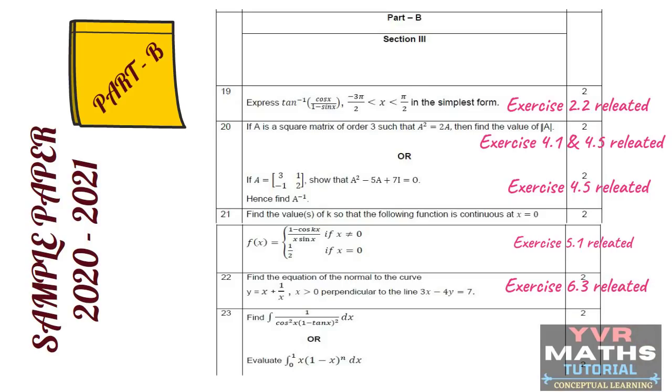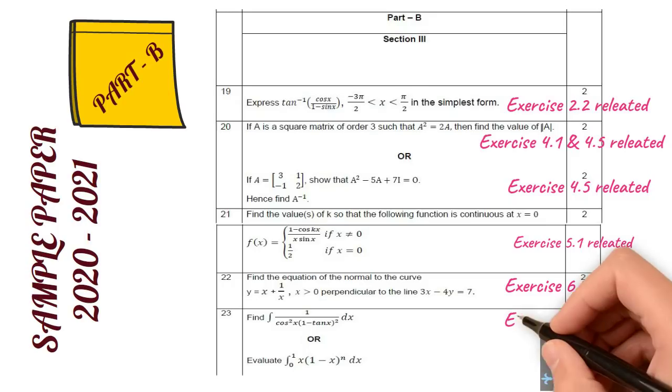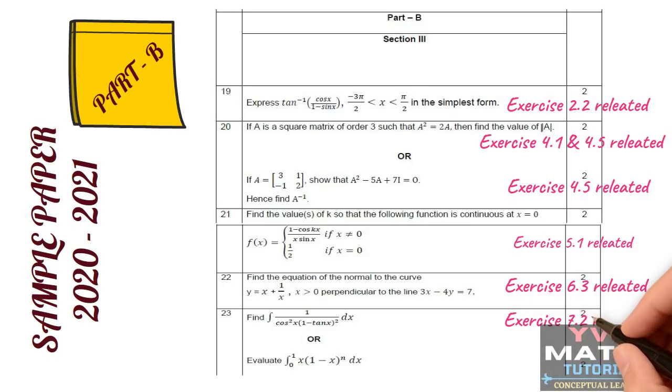Next see question number 23. Question number 23 again we have internal choice. First question and second question, both the questions they taken from the chapter integrals, but the first question they taken from the indefinite integrals and the internal choice question they taken from the definite integrals. So first question, indefinite integrals, substitution method concept. This question is related to exercise 7.2. And the internal choice question they taken from the definite integrals based on properties. This question is related to exercise 7.11.